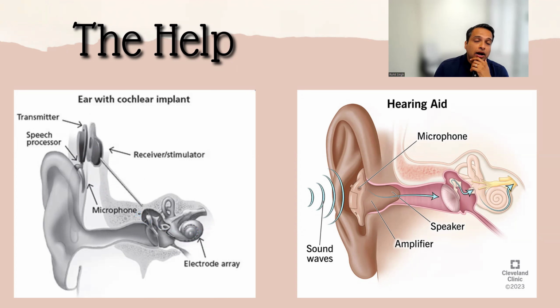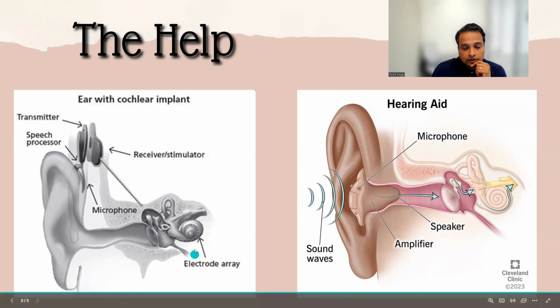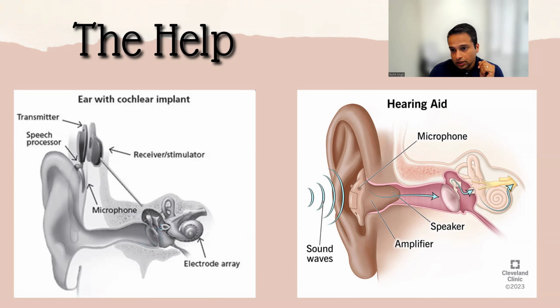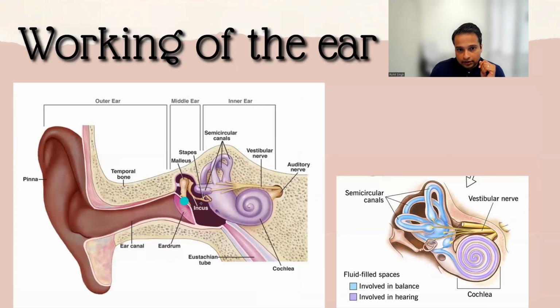Now, then people are also not able to hear, not because their cochleas are not functioning, it's just because they have ruptured their eardrum. This thing has been ruptured due to some kind of accident during their childhood or whatever, or due to very loud noise, their eardrum has ruptured.